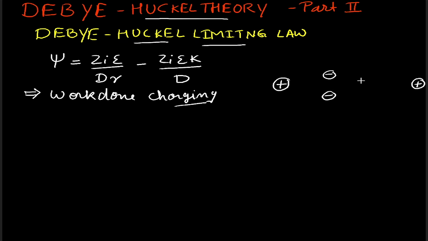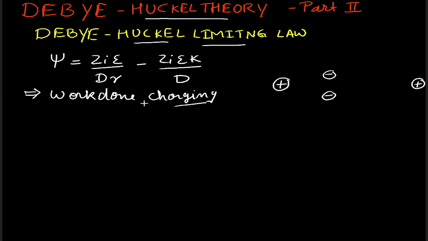So when we are charging, that is, bringing the charge from the infinitely dilute solution to a given dilution, there is a formation of ionic atmosphere, and this ionic atmosphere makes the strong electrolytes different.